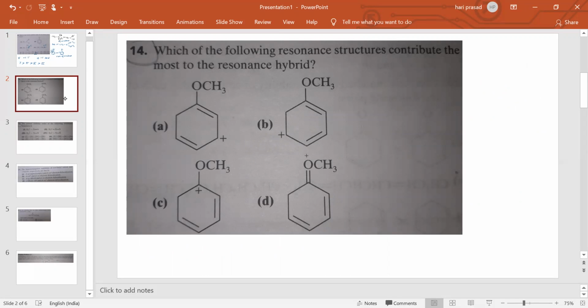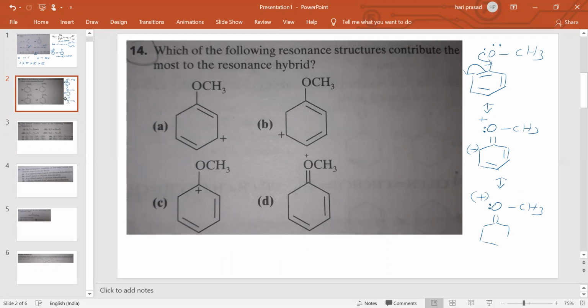In this question, it is anisole. We can draw this anisole like this. Here lone pairs are present, so we write the resonance structures like this. Here OCH3 with one lone pair, positive charge, a double bond, the negative charge here, and the pi bonds. For the next resonance structure, OCH3, lone pair, positive charge, a pi bond, and the negative charge here.